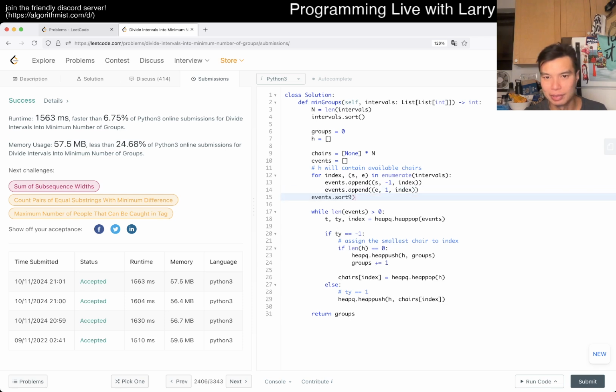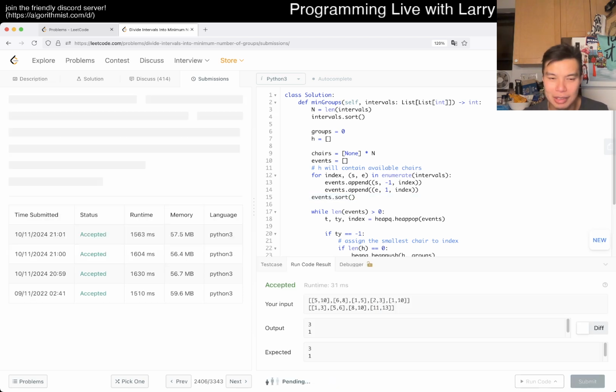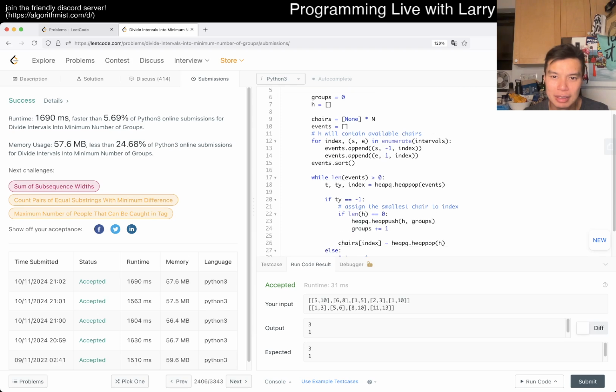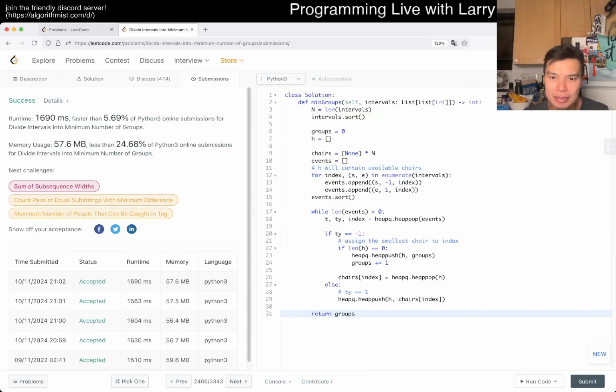And then events start sort. Oops. So this will be faster because that's just the way it is, I suppose. I guess you could also maybe use heapify, but oh no, how does this even work? I messed up on this for sure because I sorted this. I guess a sorted array is in its nature a heap, because the top element is always going to be bigger than the child, but that's a funny mistake actually, and I honestly never considered it, so that's kind of funny actually.